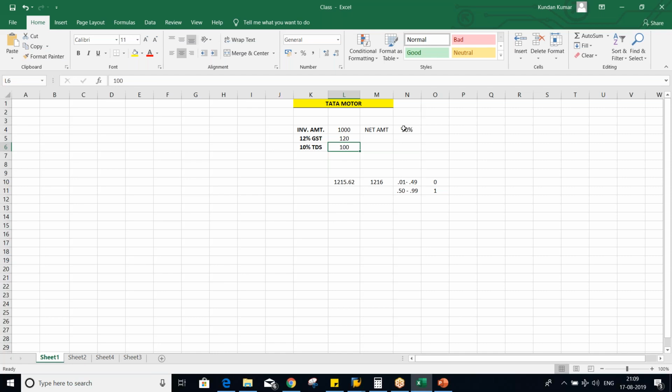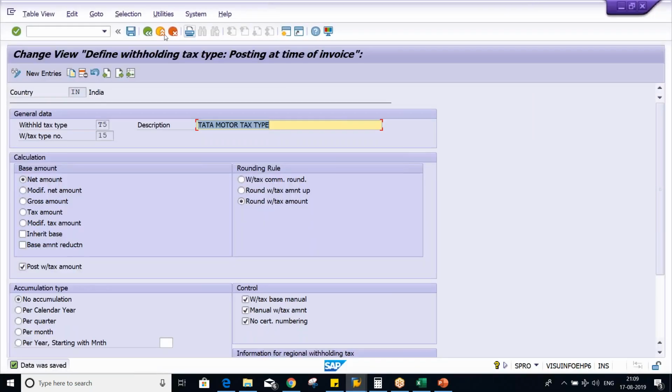Let's suppose I say base amount, percentage subject to tax is 50%. It means what is the 50% of base amount, guys? Here 1000 is there. The 50% of 1000 is how much? 500. So now the tax is going to be calculated on 500 only. It means the 10% TDS of which amount? 500. So how much it is? 50 rupees only, right?